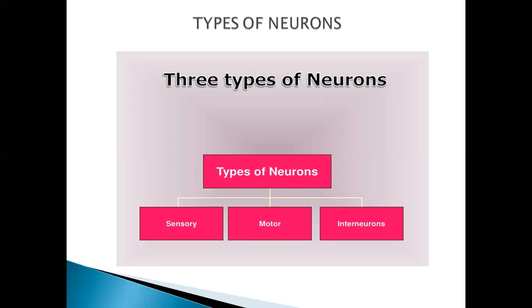So you can say that the motor neurons are efferent neurons, right? These were the afferent neurons, sensory, and motor are the efferent, like exit. They are sending messages towards the effectors. These are the motor neurons that receive the impulse from the interneurons and are responsible for performing a specific response with the help of effectors. So these are the types of neurons.